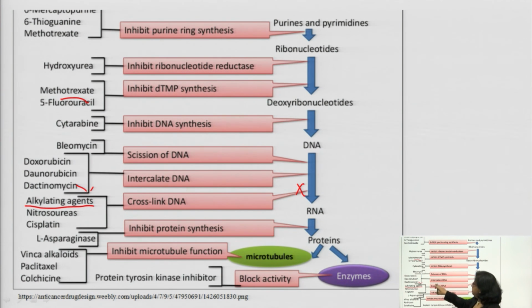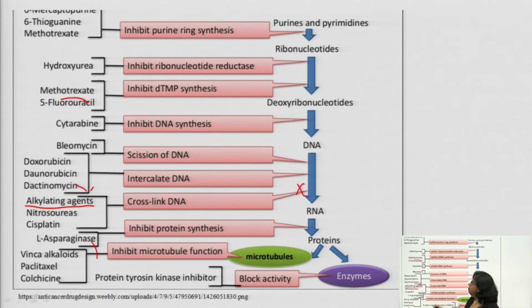So, in this way, through the intercalation process, these drugs inhibit DNA synthesis, so that DNA synthesis stops. Similarly, vinca alkaloids inhibit microtubule function, they dissolve the microtubule, so that dissolution of the microtubule takes place, and the anaphase of mitosis and cell division will not take place, and in this way DNA will not be synthesized.